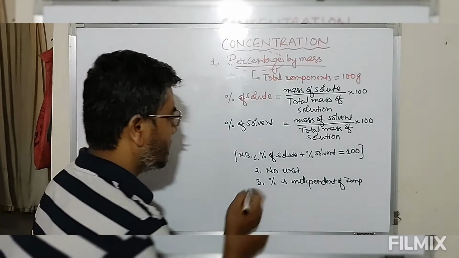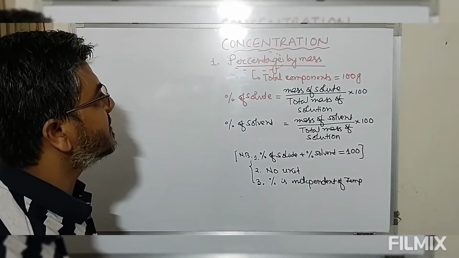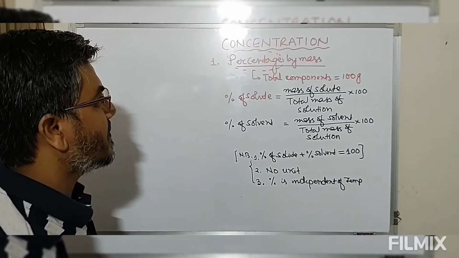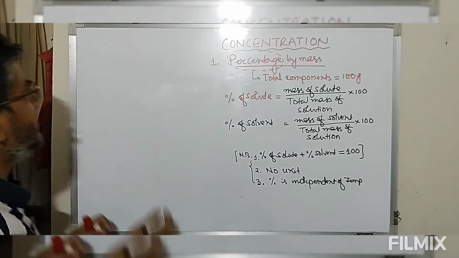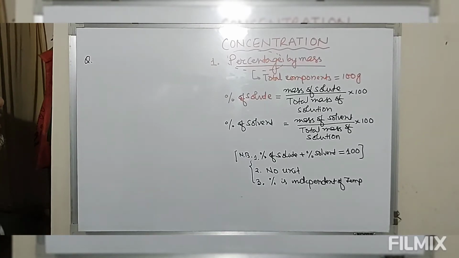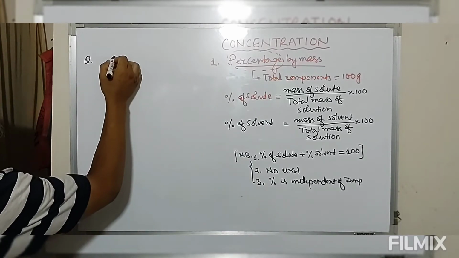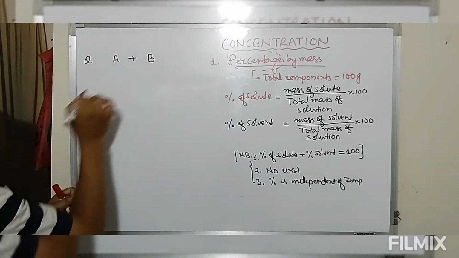So this is the point that we have to keep in mind while discussing this percentage. Now let me give you an example of how to define the percentage. So take this example. We have a mixture of A and B.